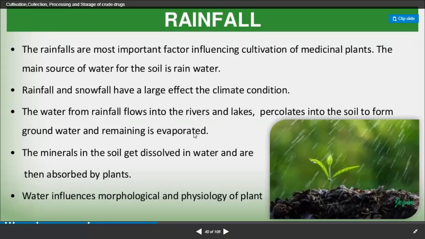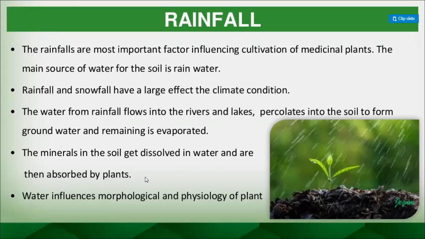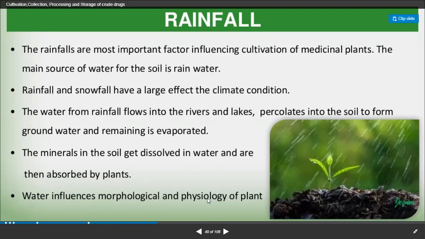How the water circulation goes on. So here it happened likewise. The minerals in the soil get dissolved in water and are then absorbed by the plant. Whatever minerals are there will dissolve into the water, and that mineral is going to be the food for the plant. It will be absorbed by the plant from the root, and the plant will process it. It's a normal growth. Water influences the morphology and the physiology of the plant, right? So that happens from time to time.